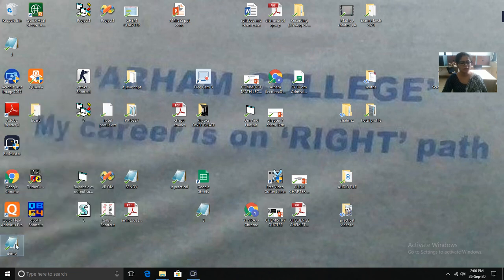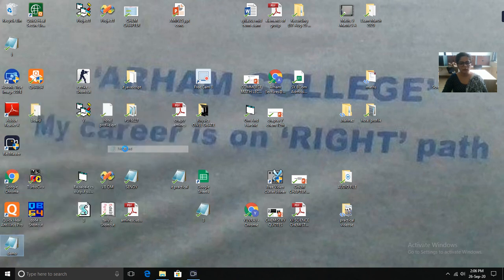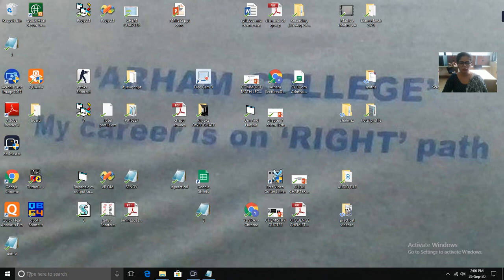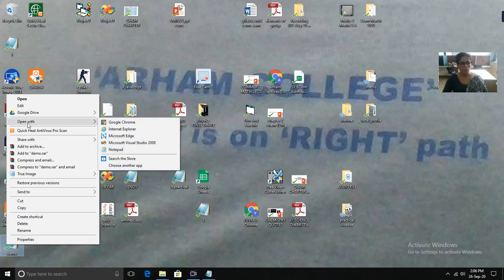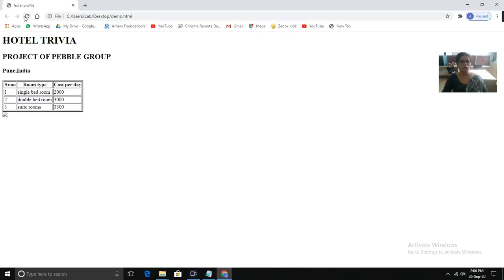So right click on this, Open with Notepad. Every time you want to make changes, you can simply open with Notepad, check your code, make whatever changes you want, and then save your file. It will automatically save the changes. Then you will get a new file, and again you can check the output by opening it with any of the browsers. Even you can also use the refresh button to check the new output if you have made many changes.